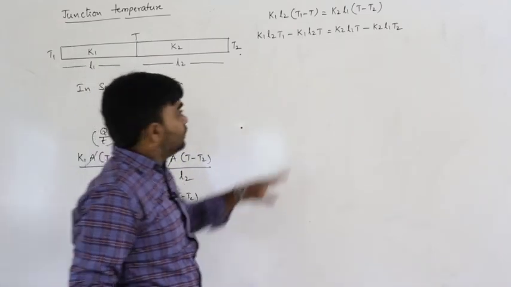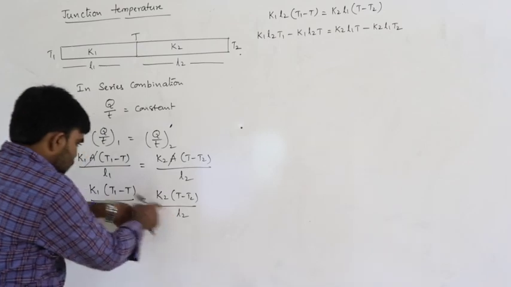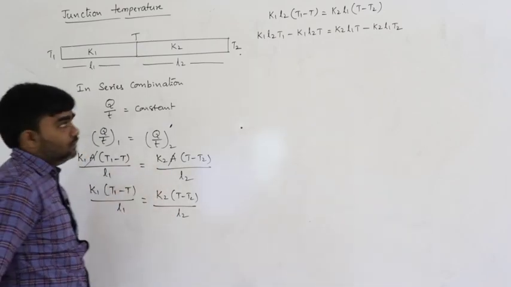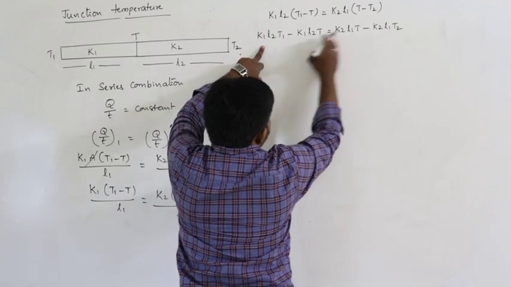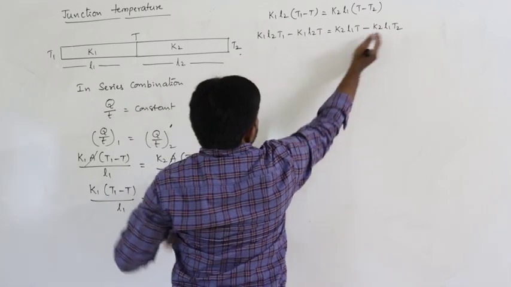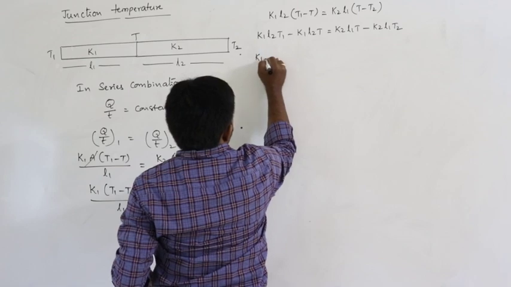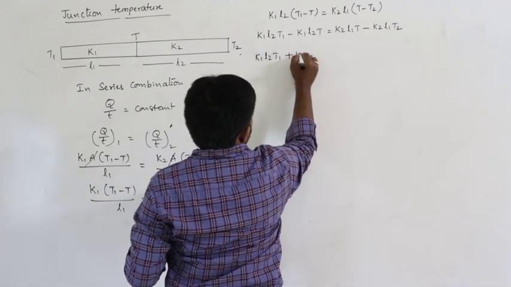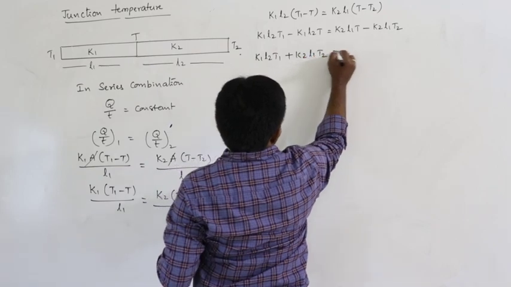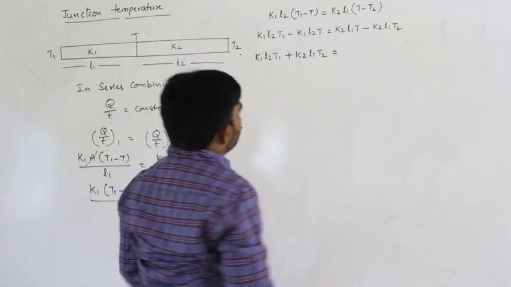Just we are expanding here. Cross multiplication: this L2 comes to this side, this L1 comes to this side. So now here, all the T's are on one side, remaining on this side. So this one, K1 L2 T1, this minus comes to this side, plus K2 L1 T2, that is equal to,